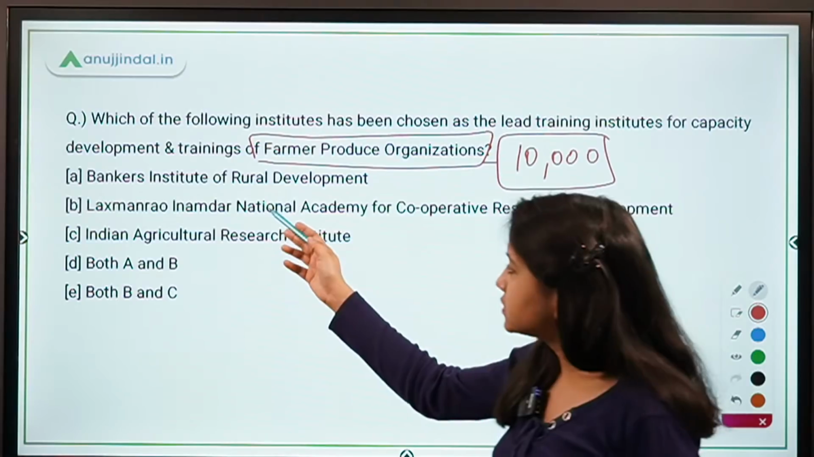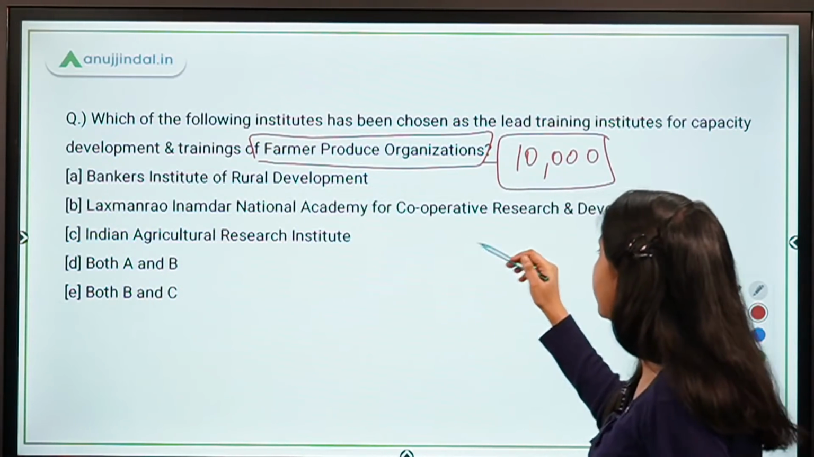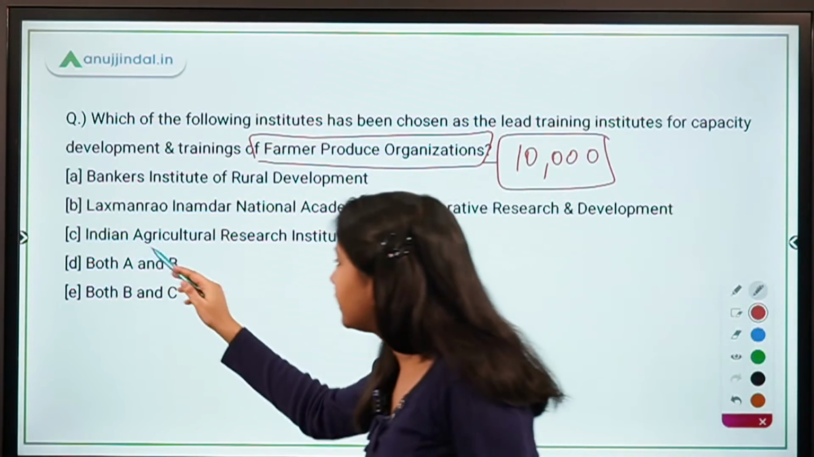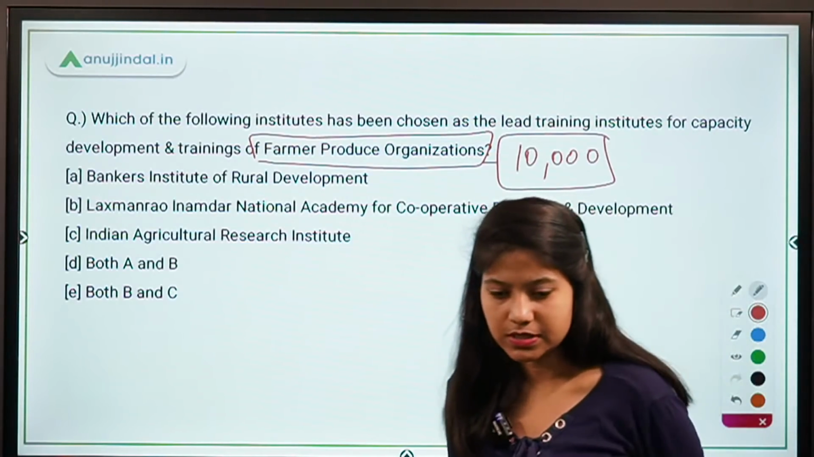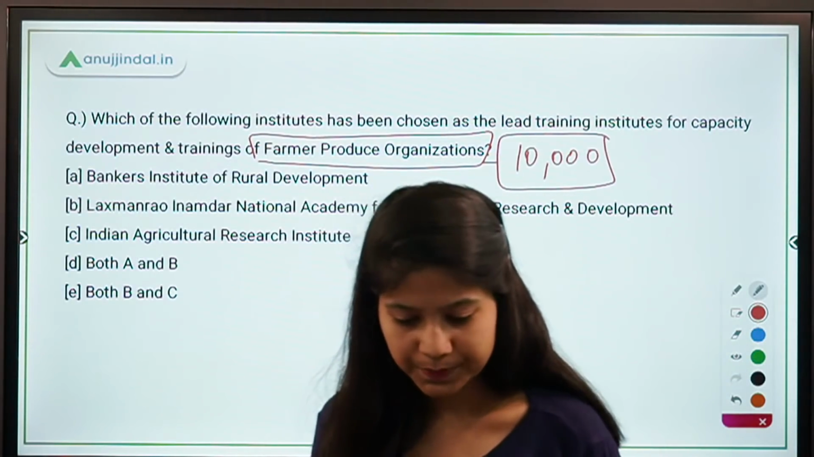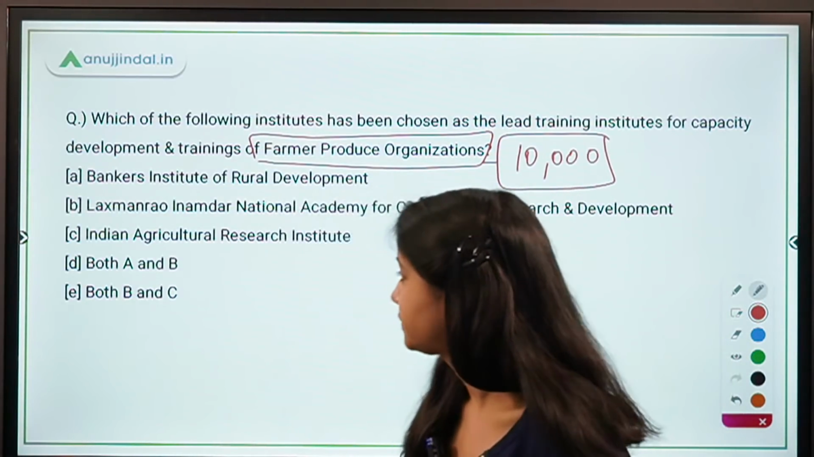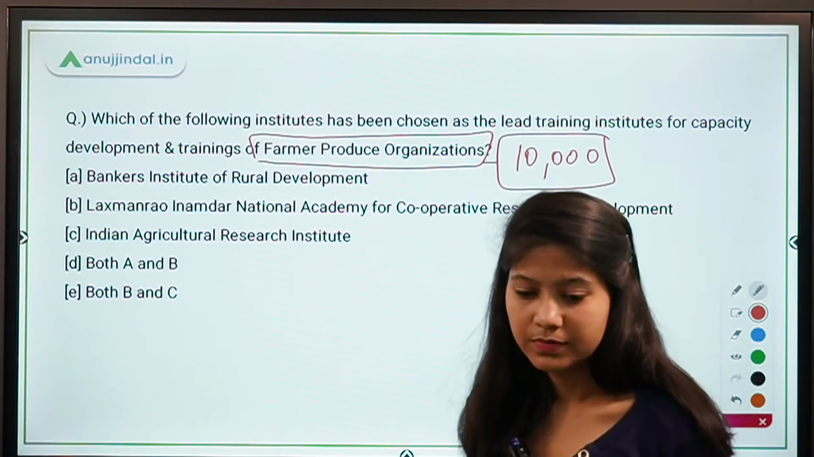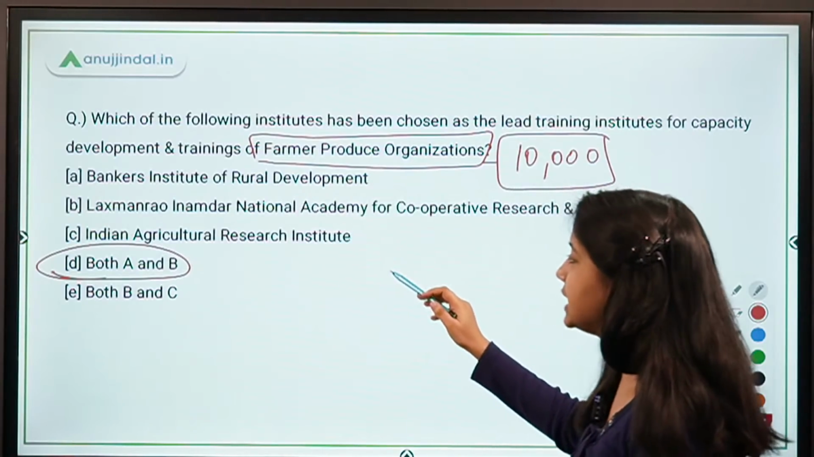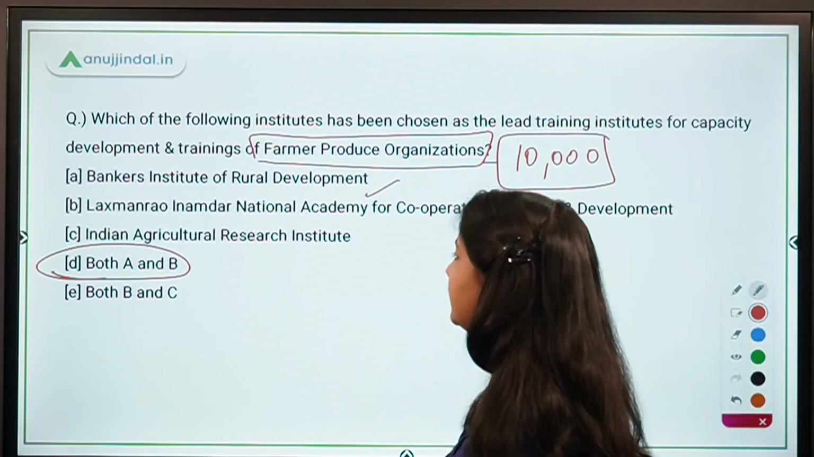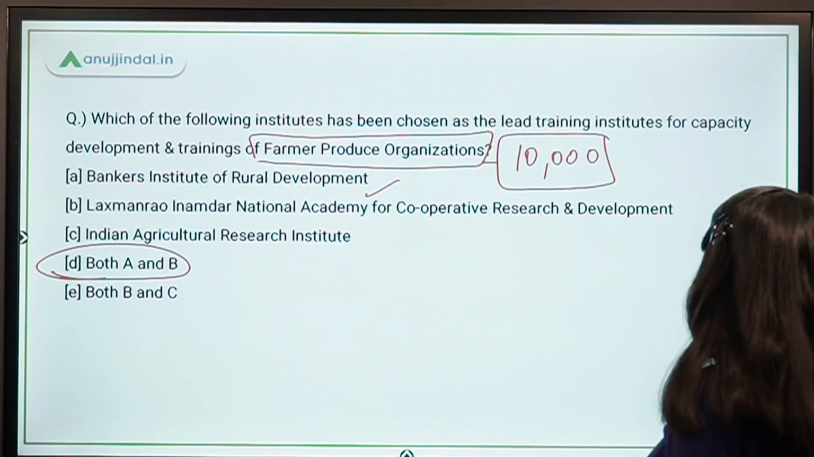So you have Bankers Institute of Rural Development, Lakshman Rao Inamdar National Academy for Cooperative Research and Development, Indian Agricultural Research Institute, and then the two options are both A and B, and C. The right answer here is option D. Absolutely right. Those who are saying Bankers Institute of Rural Development and Lakshman Rao Inamdar National Academy for Cooperative Research and Development.